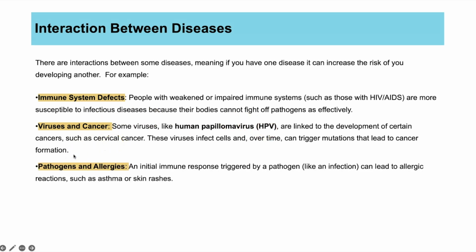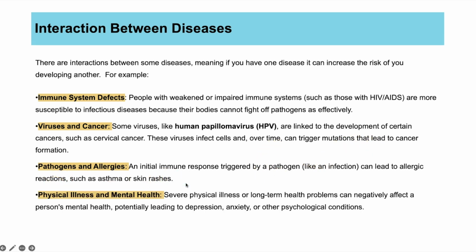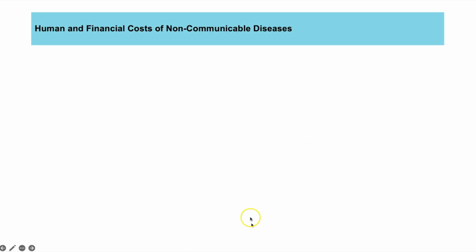Pathogens and allergies as well. So sometimes if you're infected with a pathogen, particularly in young people like infants and babies, it can trigger an allergic reaction, and that's when you then start to see skin rashes. And then physical illness and mental health. So if you have a severe physical illness or maybe a long-term health problem, that can negatively affect a person's mental health, and it could lead to depression, anxiety, or other psychological conditions as well.